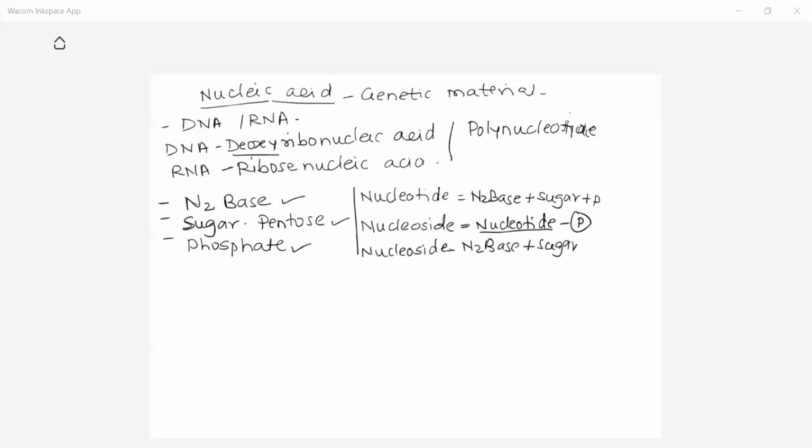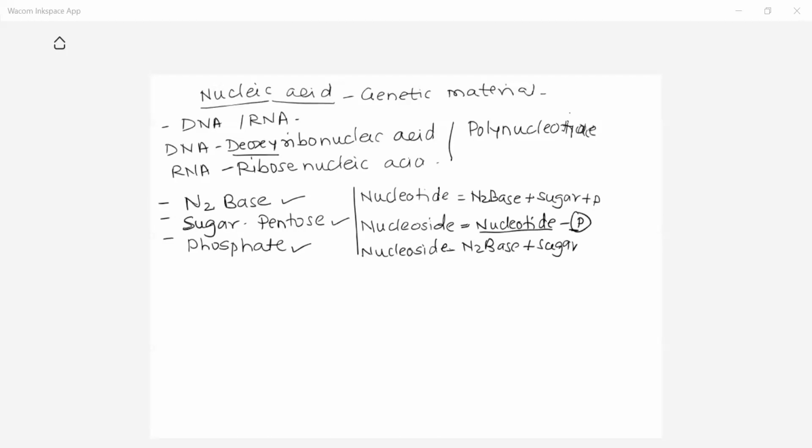You have to remember for fill-in-the-blanks: nucleotide is a nitrogen base, sugar and phosphate combined together, and nucleoside is a nitrogen base plus sugar. When we remove the phosphate from the nucleotide, the structure formed is called a nucleoside.